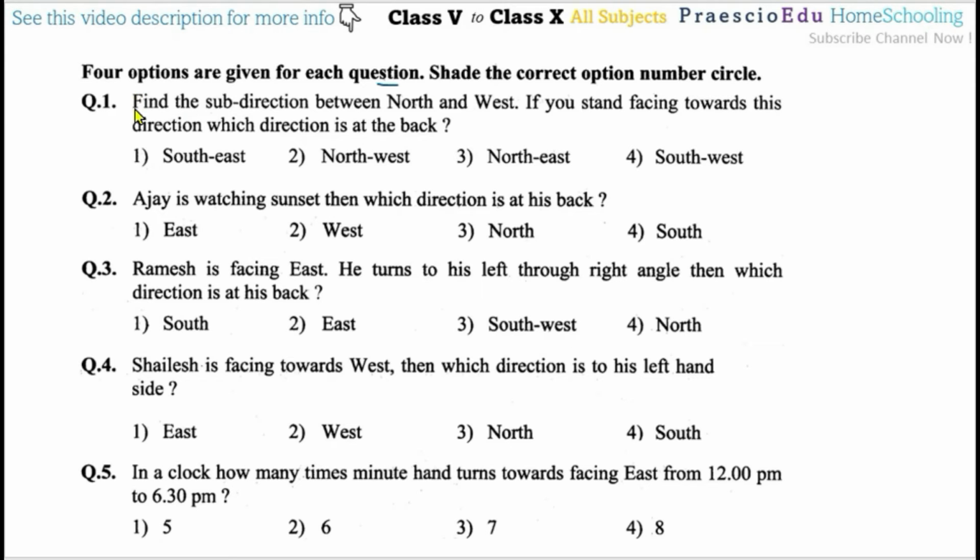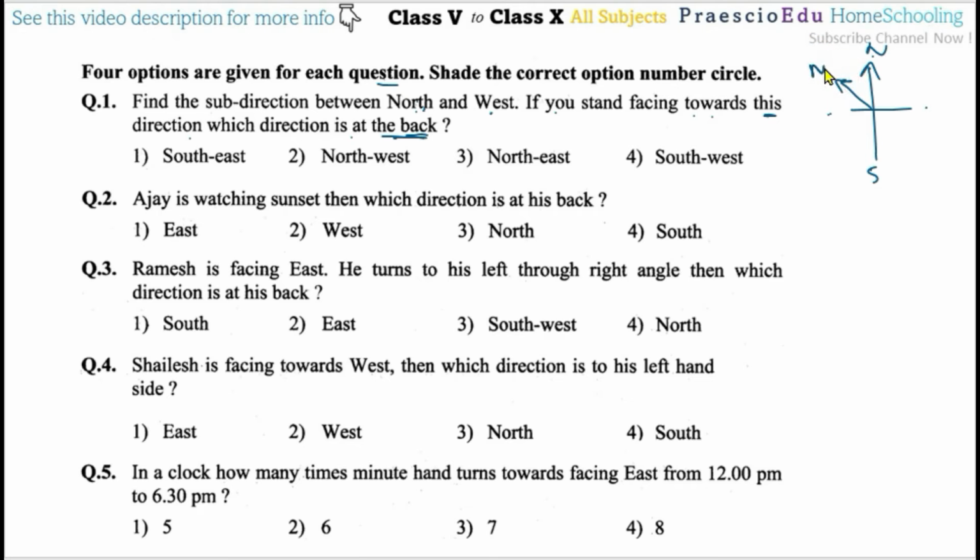Now question number one. Find the sub direction between north and the west. If you stand facing toward this direction, which direction is at the back? Suppose now this is north, this is west and east, and this is the south. Now find the sub direction between north and the west. So north and the west means this is the northwest direction. Now if you are standing facing toward this direction, this means this one.